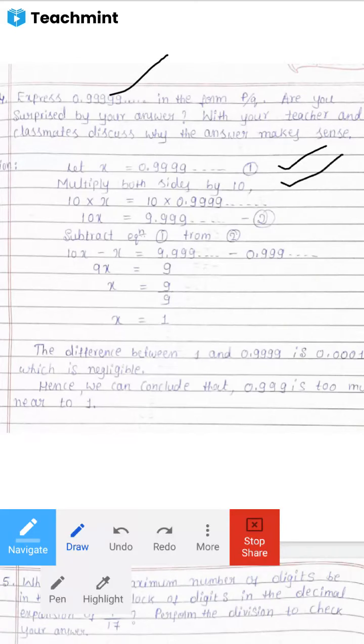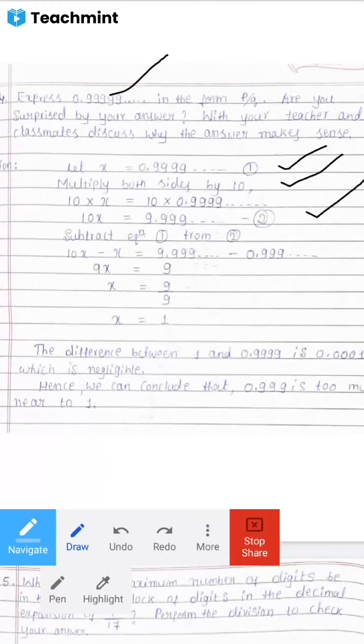That's why we have to multiply both sides by 10. Next step: 10 into x, which is equal to 10 into 0.999 and so on. Moving the decimal point one digit, that is 9.999 and so on. Let us take this equation as equation 2.